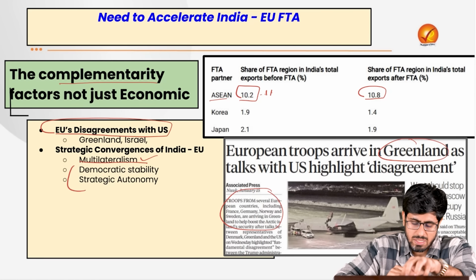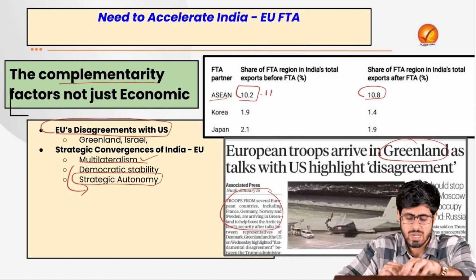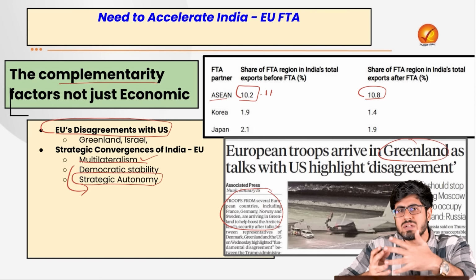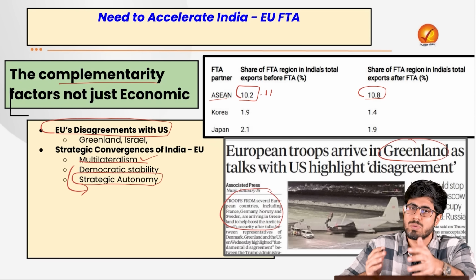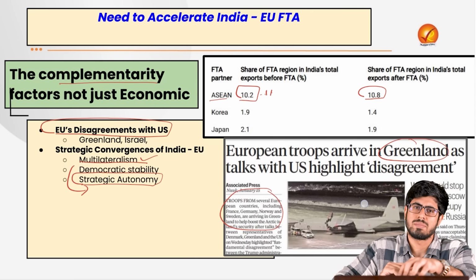It is a supporter of the idea of strategic autonomy, because it wants to adopt an autonomous position on various global issues. It does not want to toe the line of the US. That allows for a lot of strategic convergences between India and the European Union. That would make an early completion of the FTA between India and the EU a major milestone in that direction of realignment.